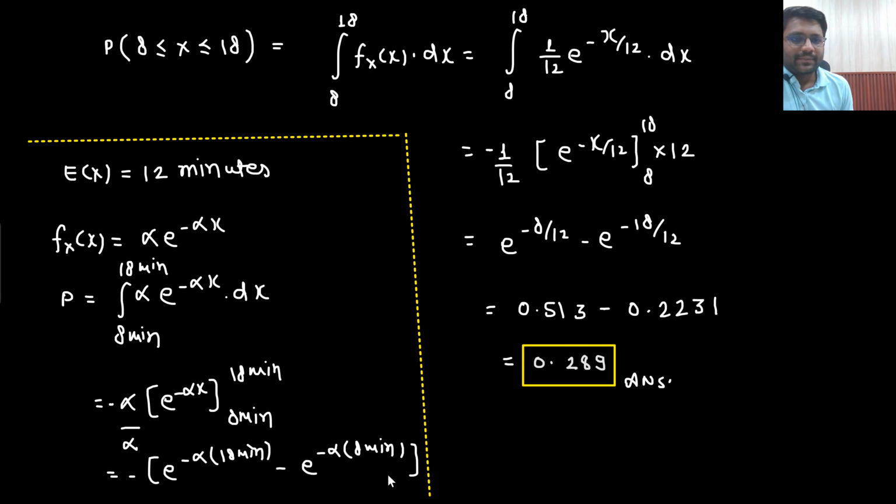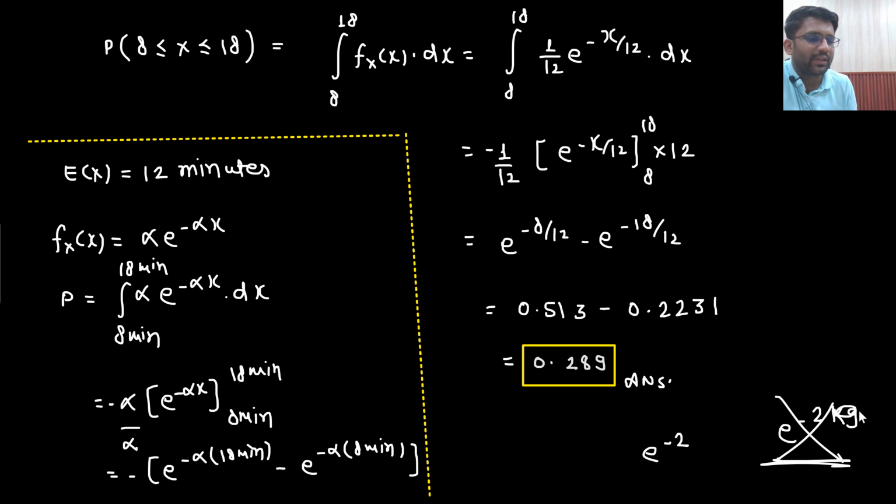Now you notice one thing, e to the power minus 2 kg, will it make any sense? What is the answer of e to the power minus 2 kg? It doesn't make any sense, no? It is senseless, right? e to the power minus 2 kg is senseless. Are you able to understand this point?